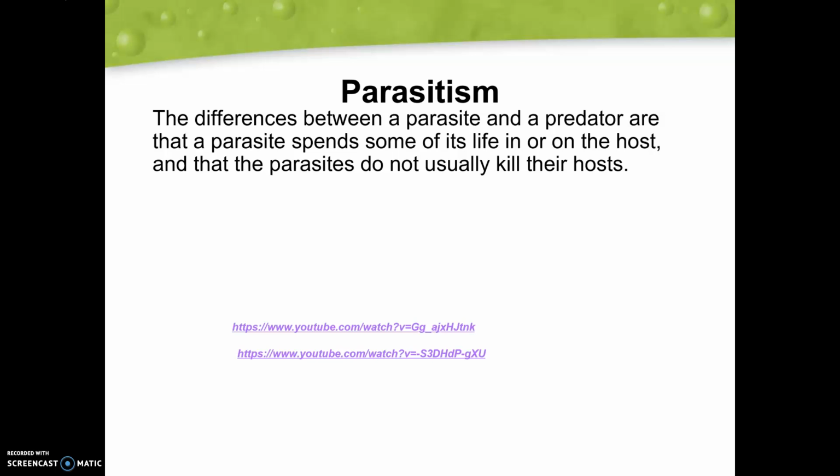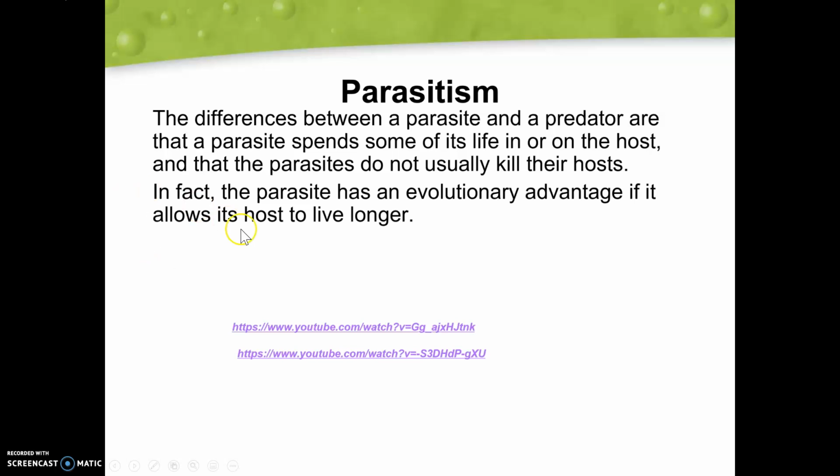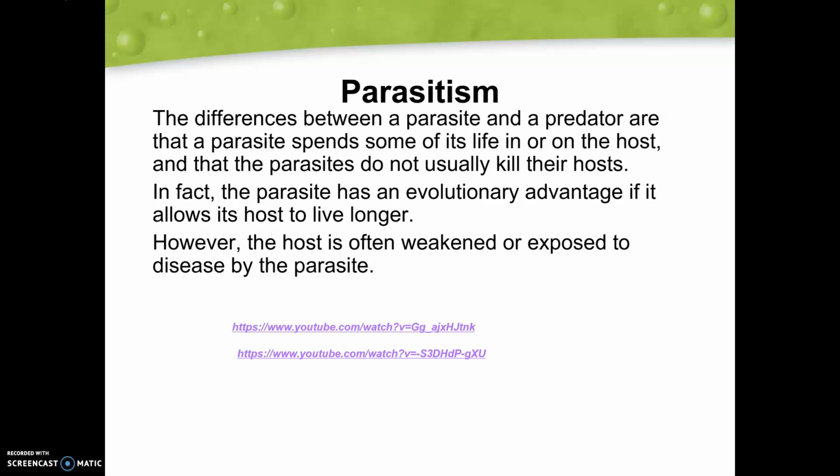Most of the time, the parasites are not going to kill their hosts, but they are going to feed off them. It's actually an advantage here, too, that the host lives as long as possible, so the parasite can continue to eat off that organism. But we do know if the parasite is eating at this host, it is going to be weakened, and there's a very good chance of exposure to disease. A really good example of that is those ticks. So when ticks are on their host, they are feeding off of them, but sometimes they can leave behind the disease of Lyme disease. So that's a really great example here of parasitism.